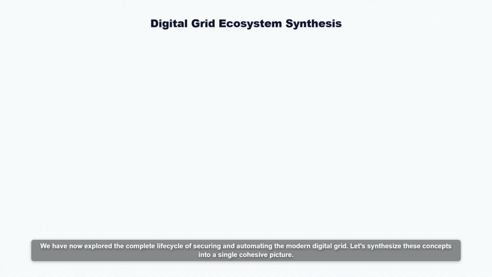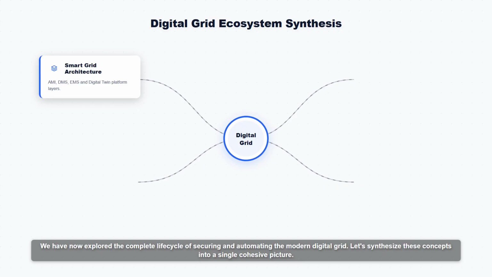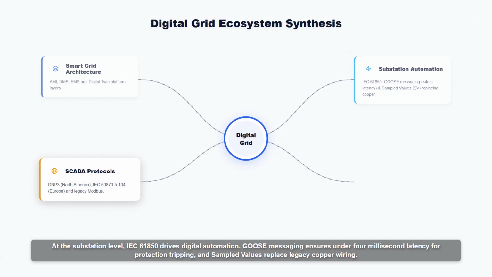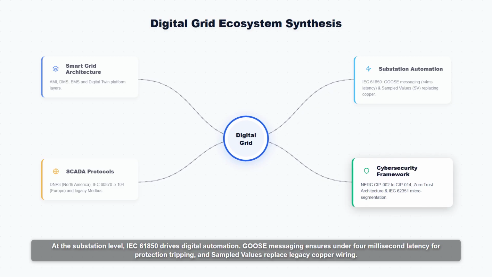We have now explored the complete life cycle of securing and automating the modern digital grid. Let's synthesize these concepts into a single cohesive picture. Our foundation is the smart grid architecture, integrating AMI, DMS, EMS, and digital twin platforms to provide comprehensive system visibility. At the substation level, IEC 61850 drives digital automation. GOOSE messaging ensures under 4 millisecond latency for protection tripping, and sampled values replace legacy copper wiring.